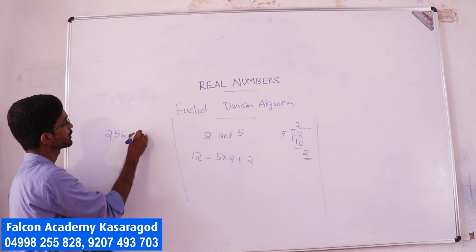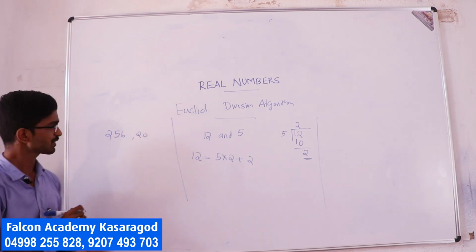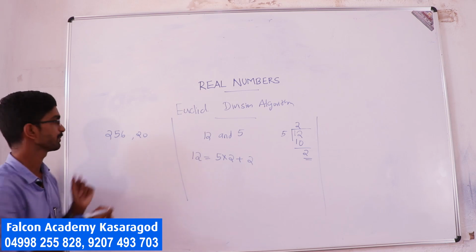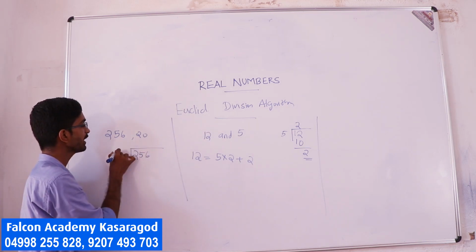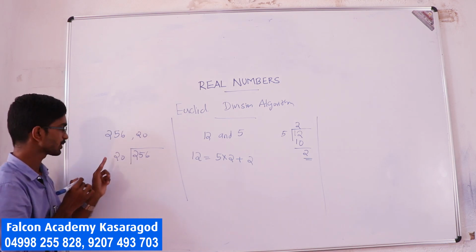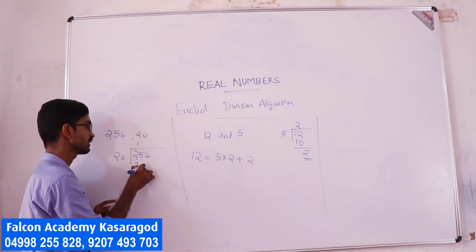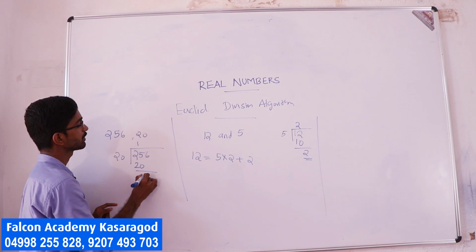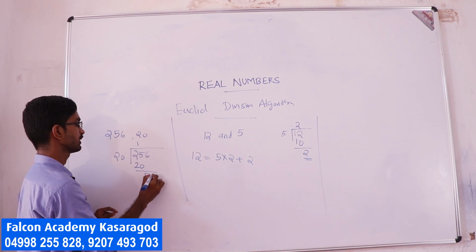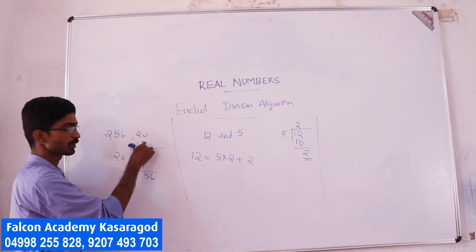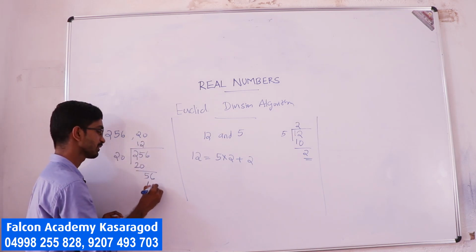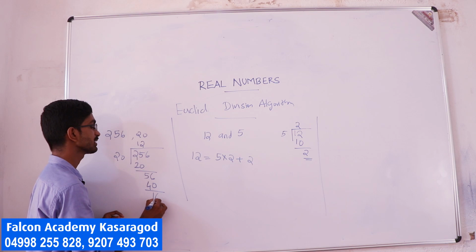256 and 20. Just divide 256 by 20. 256 is the largest number. 20 goes 1 time, that is 20. Again there is 56. 20 how many times? 2 times, that is 40, remaining is 16.